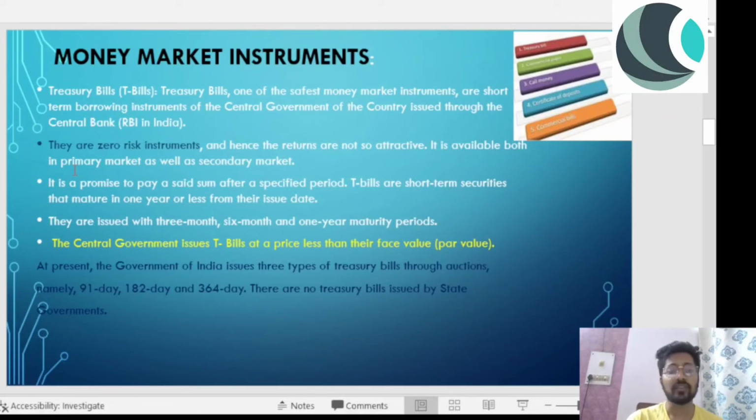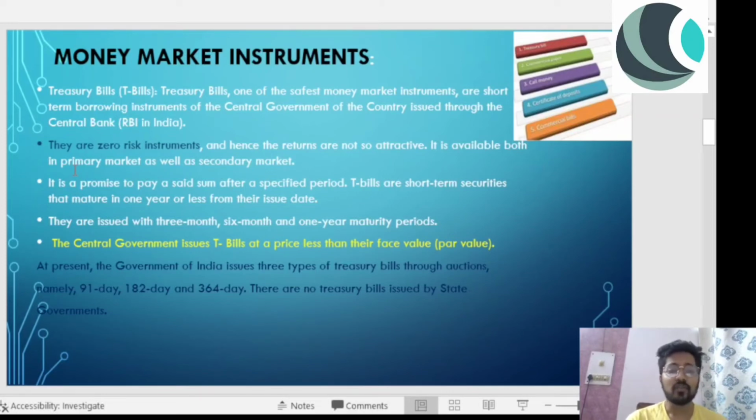While we're talking about this risk and reward ratio, it's pretty important. When something involves high risk, we are bound to get high returns, because why would you place money in such a risky venture when there is no high return from it? So these are zero risk instruments, hence the returns are not so attractive. It is available both in primary as well as secondary market. We'll discuss the primary and secondary market in a few minutes, so do not worry about that.